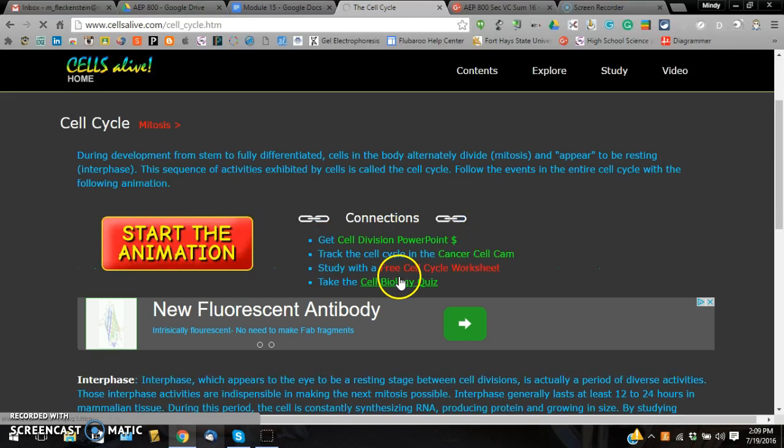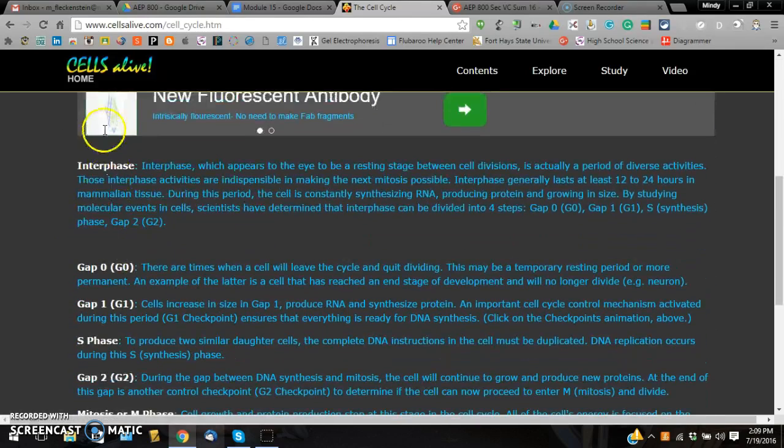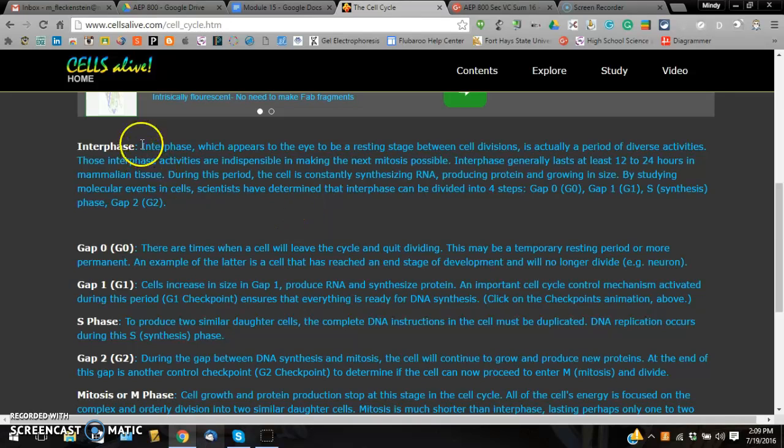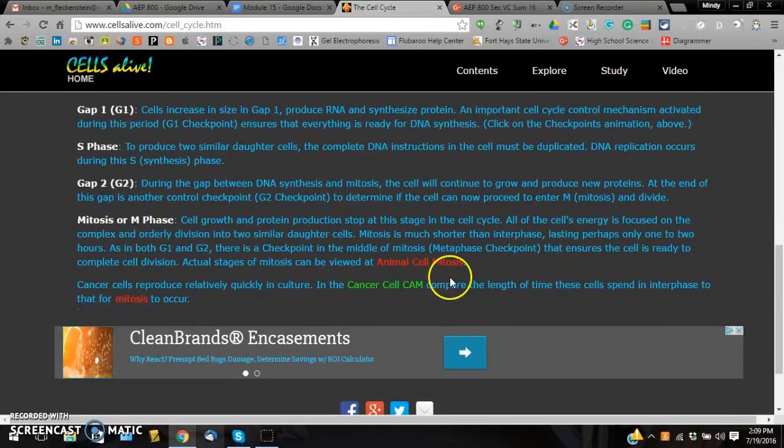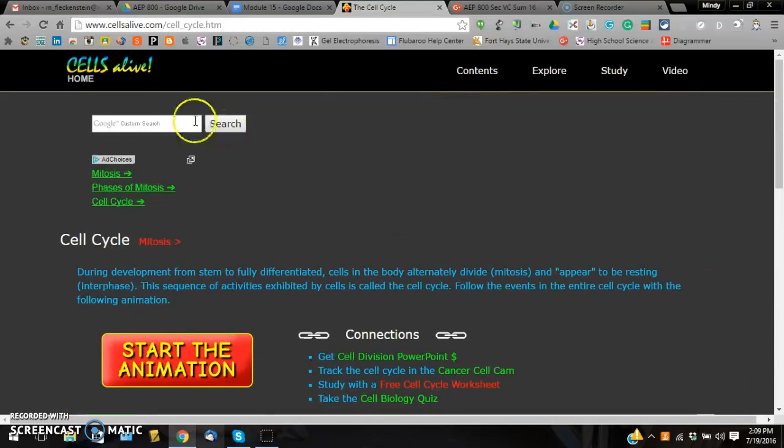Again, this is where you can get your free resources. This page, just like the cell page, will allow you to get all of the different stages or tell you what is happening in each of those stages.